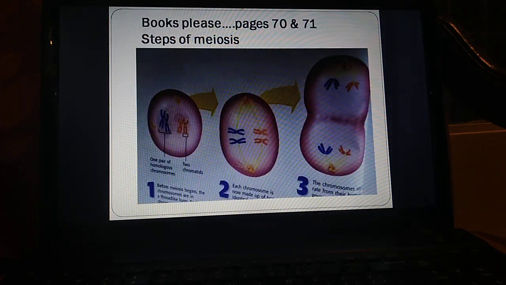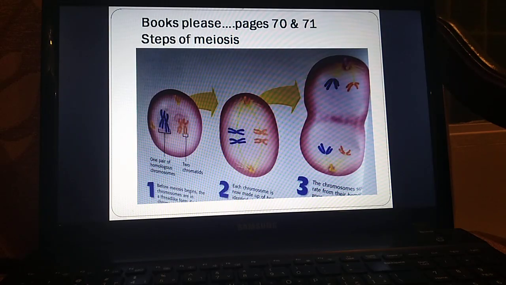Okay? Now, in your book, you will find the stages of meiosis, الانقسام المنصف. I need full attention here. In the first picture, numbered 1, you can see a cell with how many chromosomes? Let's count. 1, 2, 3, 4.